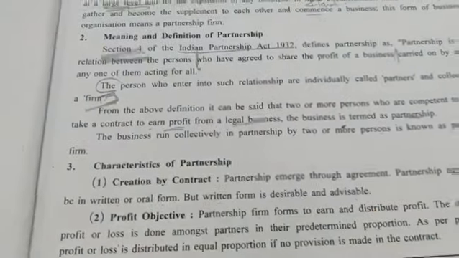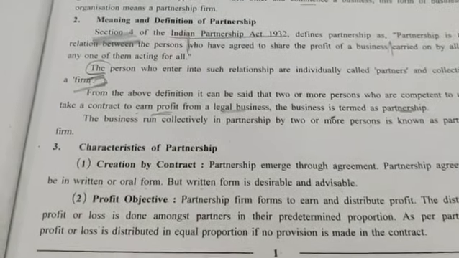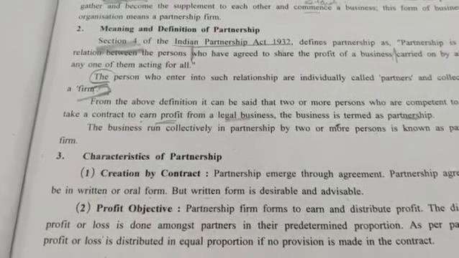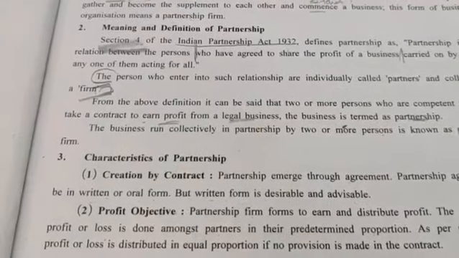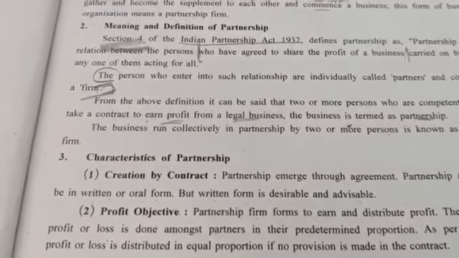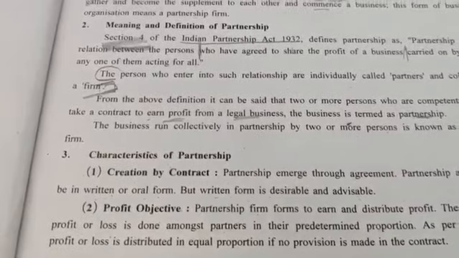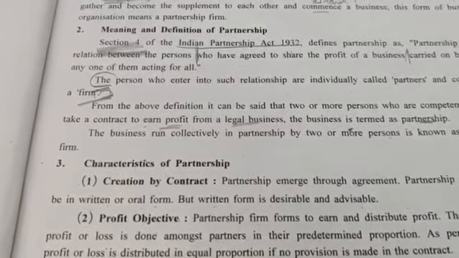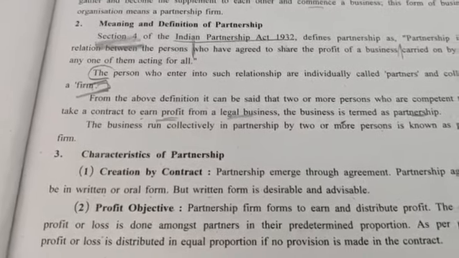Out of these 2 forms, written or oral, the written form is more advisable, because orally you cannot claim against any person, you cannot take anyone to court if there are any disputes among the partners. If you have a written contract among the partners, then if any problem arises in the future, you can easily go to court for that dispute.